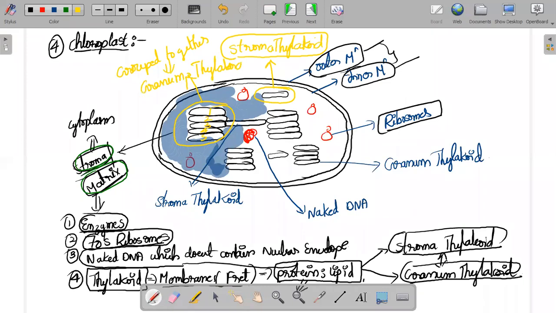Very simple. If they are present singly, they are called stroma thylakoids. If they are grouped together, they are called granum thylakoids. By seeing your diagram, tell me how many granum thylakoids are there in your diagram, so that I can understand.